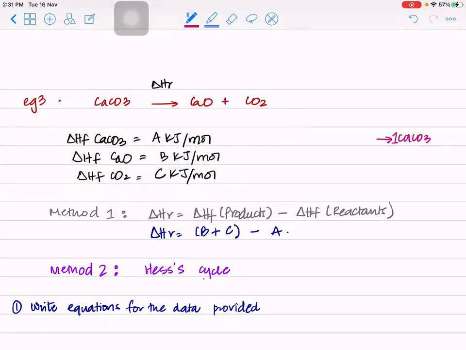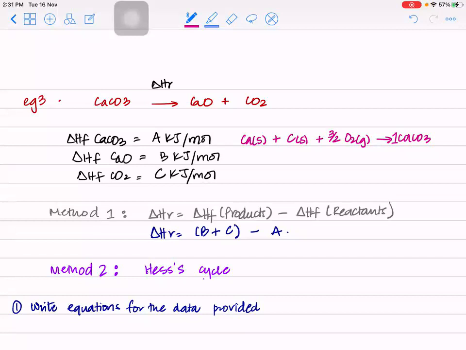It should be formed how much? 1 mole, from its constituent elements, which are calcium solid plus carbon solid plus oxygen gas. Let's balance this. Calcium is balanced, carbon is balanced, oxygen is 3 moles on the product side, so we will put a 3/2.